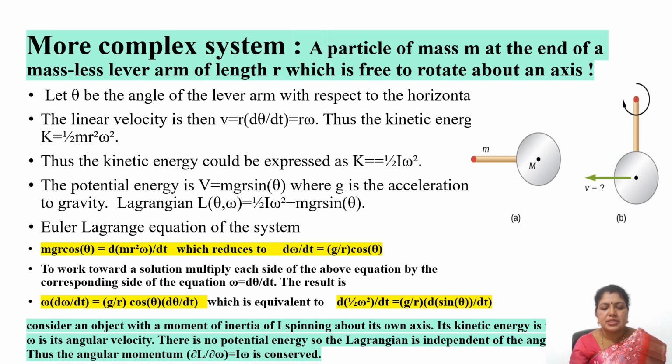So here we can say that if there is no potential energy, then the Lagrangian would be independent of the angle, and the angular momentum would be conserved. So if there is no potential energy, in the sense that the mgr sin theta component becomes 0, then the angular momentum would be conserved.